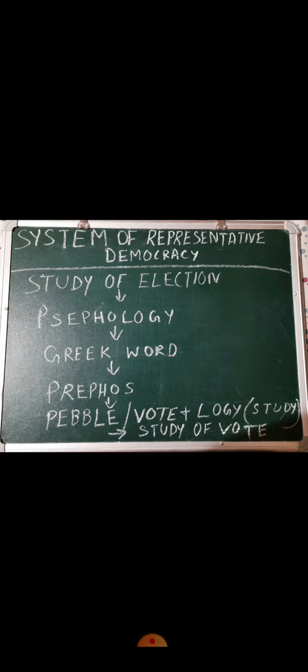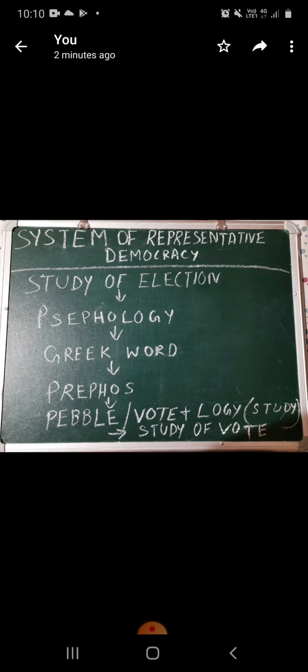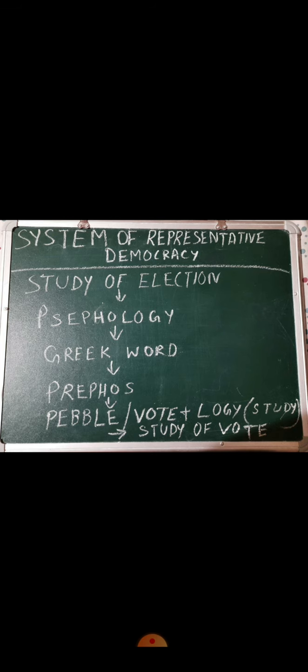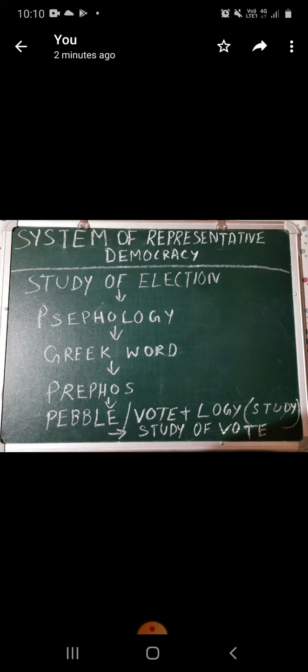In a democratic system, there are different methods of representation which ensure that a responsible person comes to the government. In this chapter we are going to learn about these methods of representation.